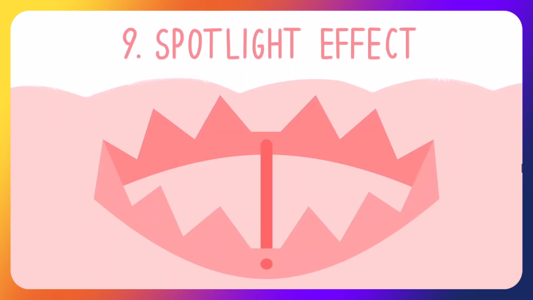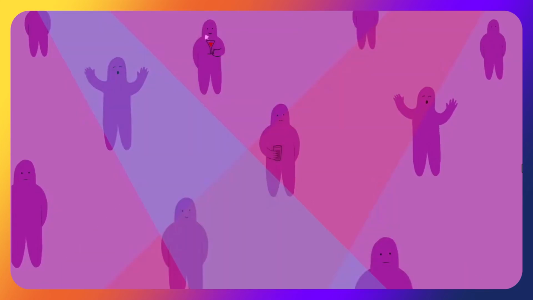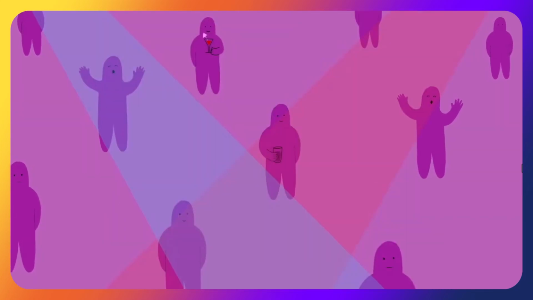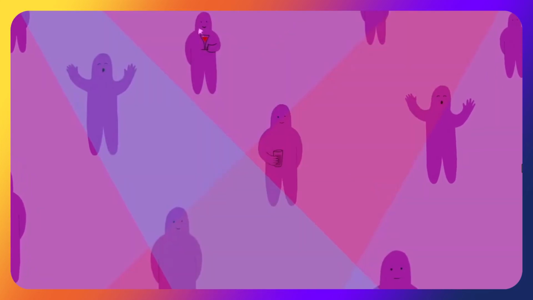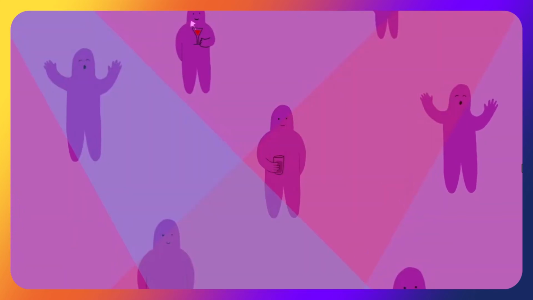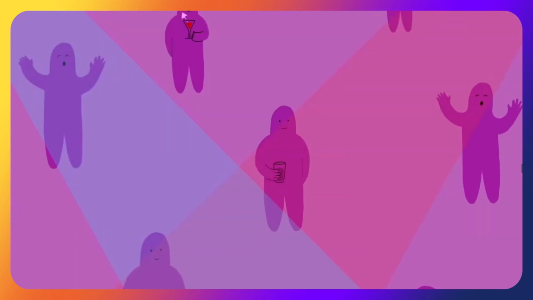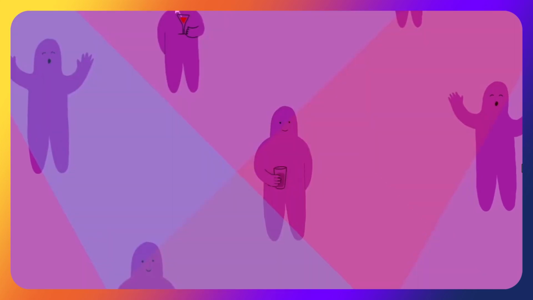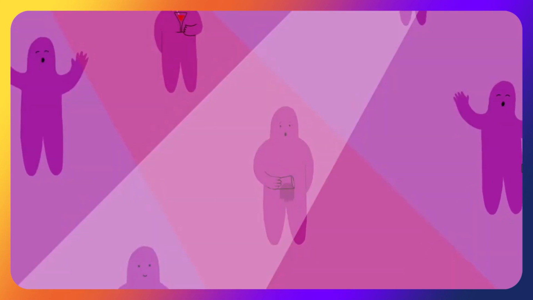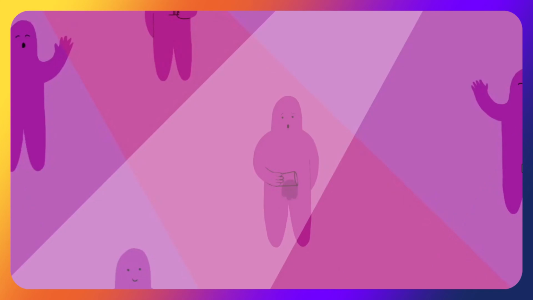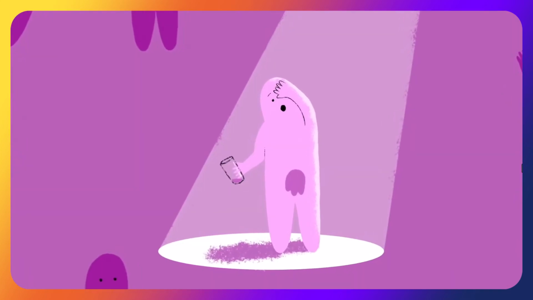9. Spotlight effect. The tendency to overestimate how much people notice us is called the spotlight effect. For example, we might think others are observing and judging our appearance at a party and feel embarrassed because we spilled a drink on ourselves, when in reality others are paying little if any attention to us and are likely more concerned with their own appearance and behaviour.